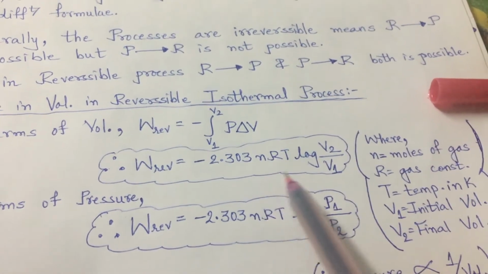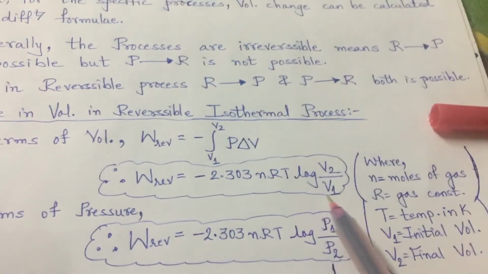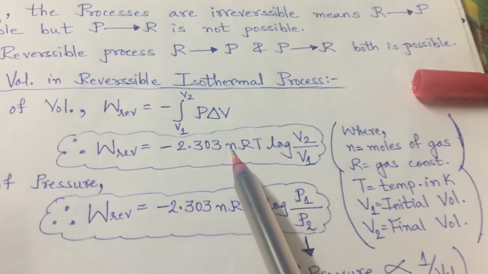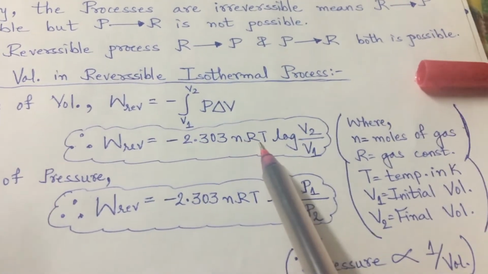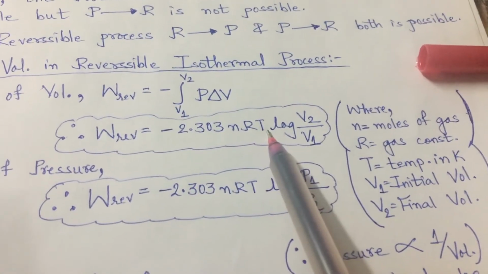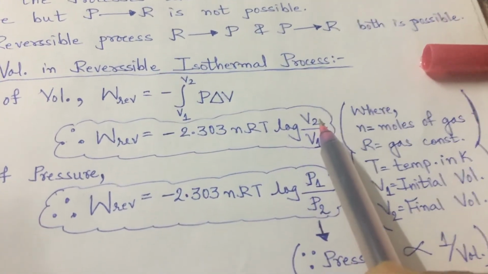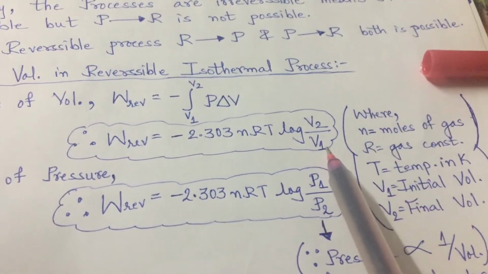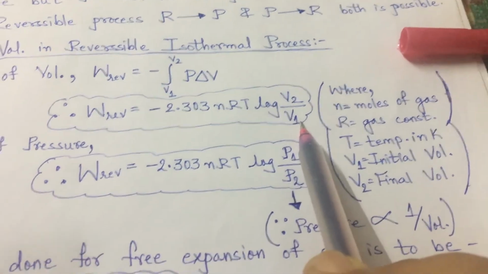Here n stands for number of moles of gas, R is the gas constant, T is temperature in Kelvin, V2 is the final volume, and V1 is the initial volume.